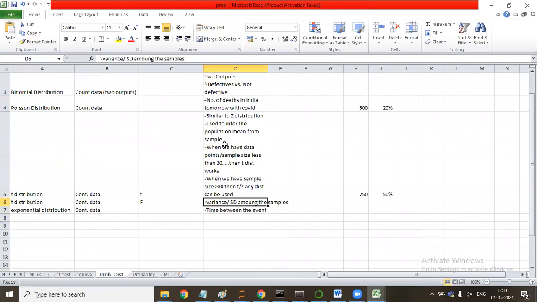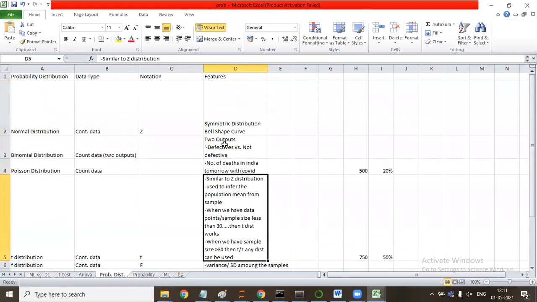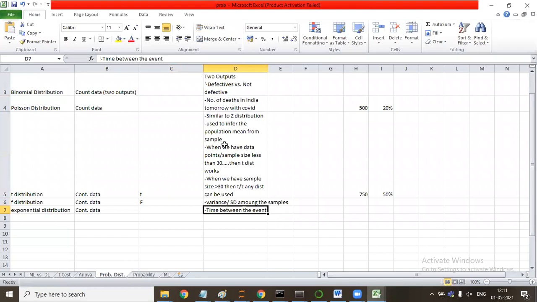Whenever you need to calculate the variance, then it is the F distribution. So these are the distributions which I know and work with. But apart from this, it doesn't mean that if we have a problem, it will be covered in these distributions only. We know about these distributions, and if we stress more, we will cover 2, 3, 4 more distributions, but that won't be the end of it. There are more than 100 distributions that exist in statistics.